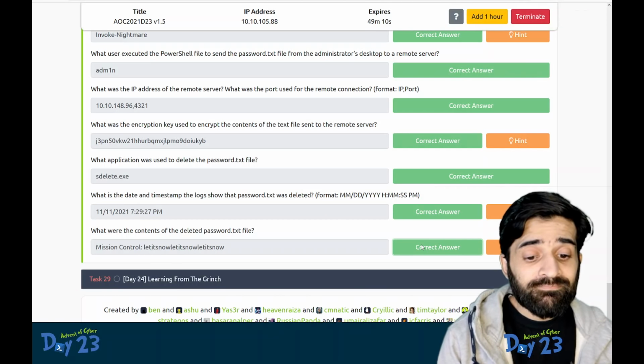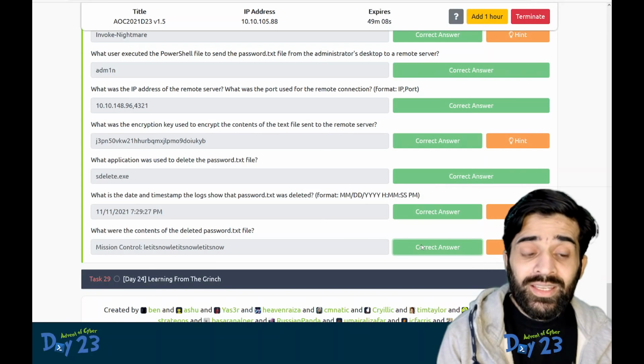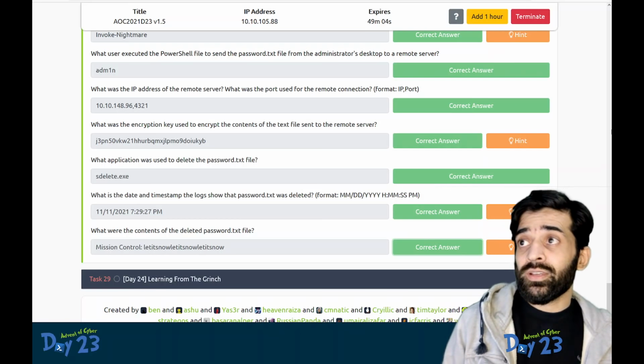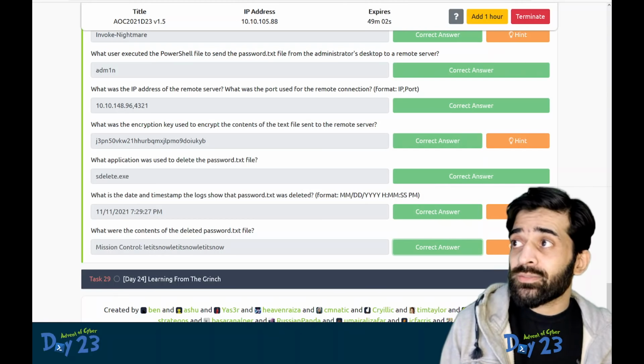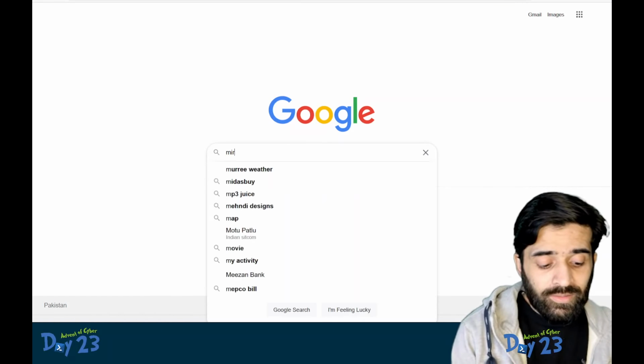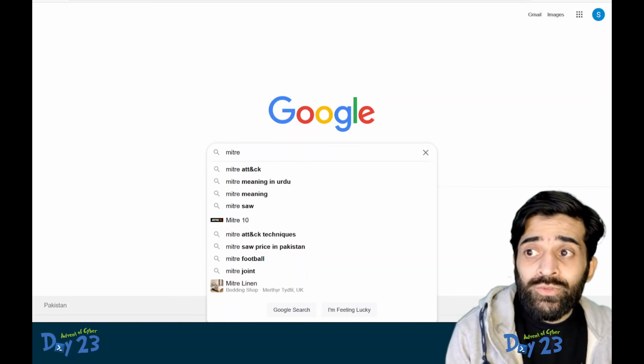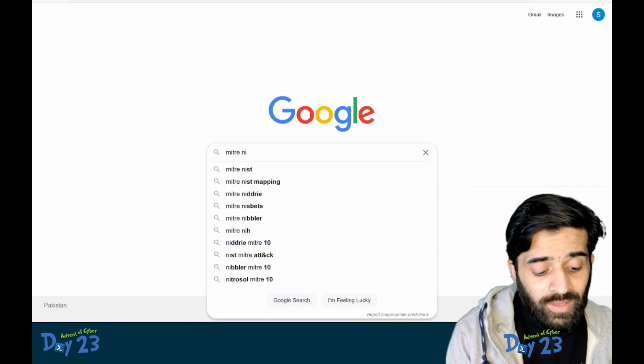But here is an interesting exercise which you can do after going through all the exercises. I hope you understand what MITRE ATT&CK is. Your task is to Google MITRE Navigator.